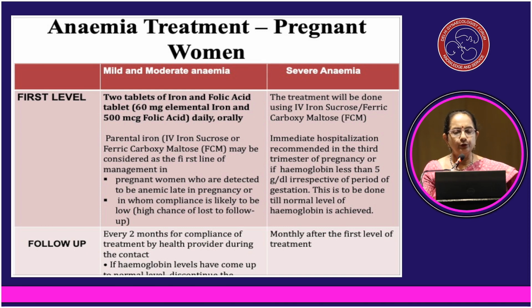Follow-up is done every 2 months for women who are mild to moderately anemic, for compliance of treatment by the health provider during this contact. If hemoglobin levels have come up to normal, then the weekly prophylactic dose is to be shifted to, and those who are severely anemic should be followed up every month.